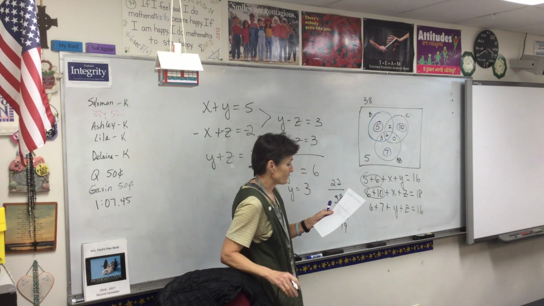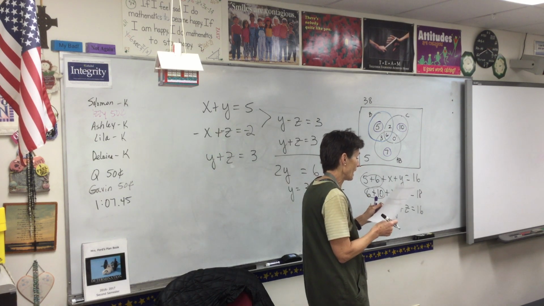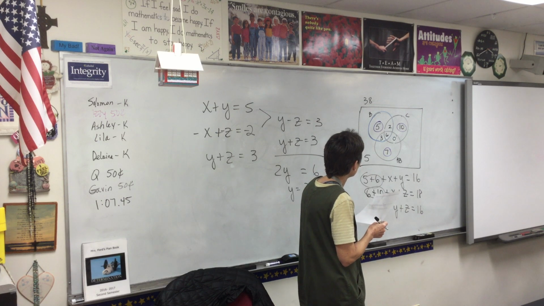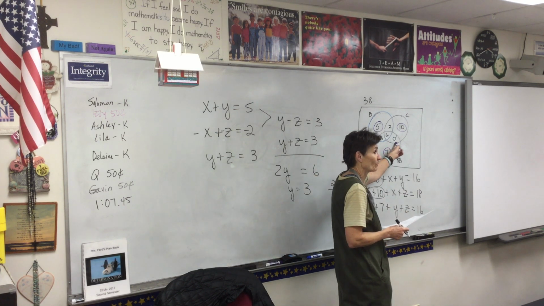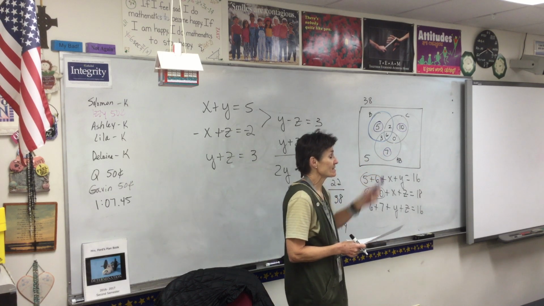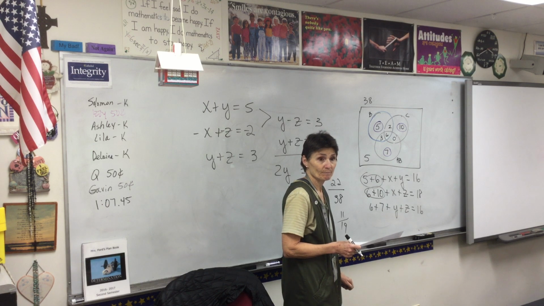If one student is selected from the class, what is the probability that he will like only cookies and banana bread? That's 0. That happened to be the 0 category. No one in the class likes only cookies and banana bread.